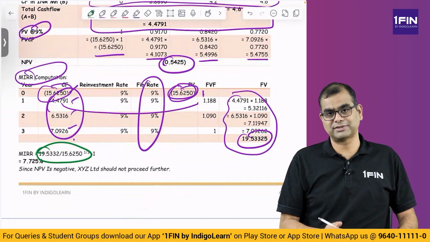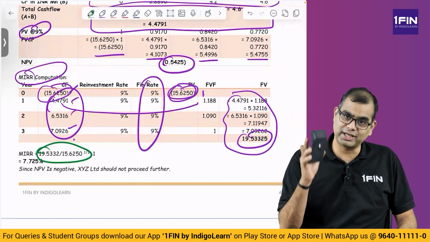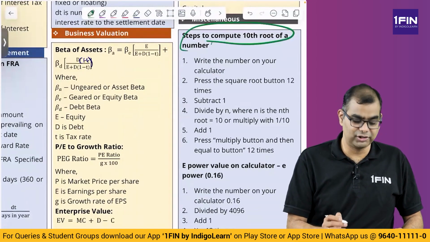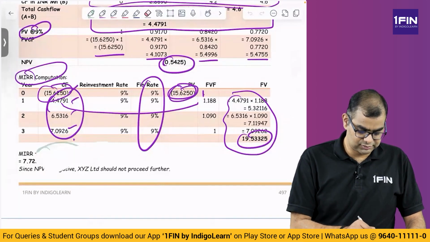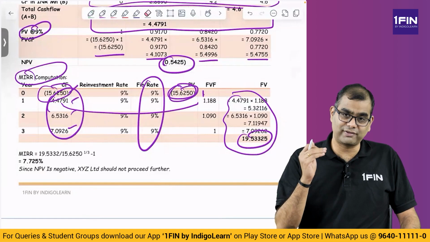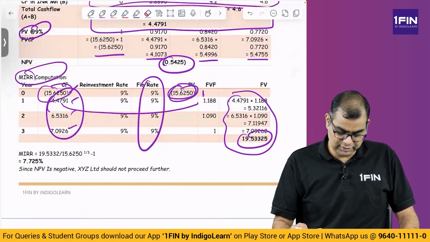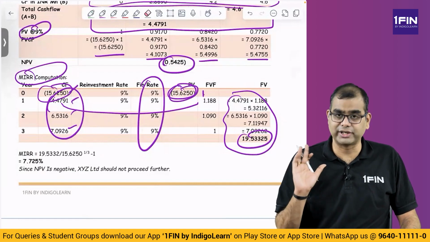Now if you come back and ask me, sir, how will I figure out cube root? I have explained to you how you can find out a cube root using a calculator also. What are the steps? If you recollect, to compute 10th root, what will you do? First let us find out the value of this number, then we will find out the cube root. Numerator, future value of inflows, denominator, present value of outflows. 19.5332 divided by 15.6250, you get a value of 1.2501 something. I will just store it in memory.